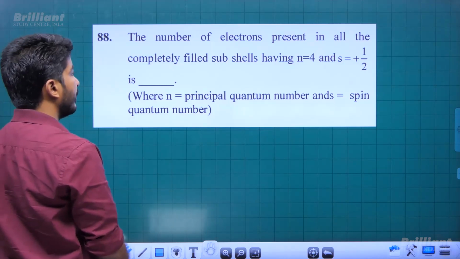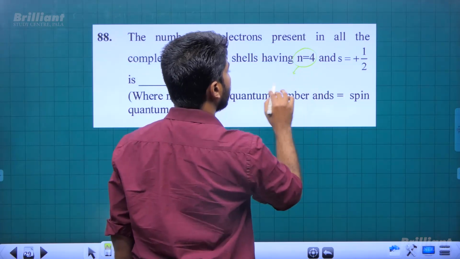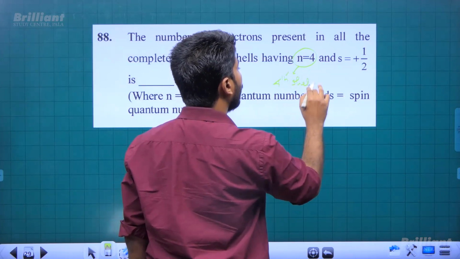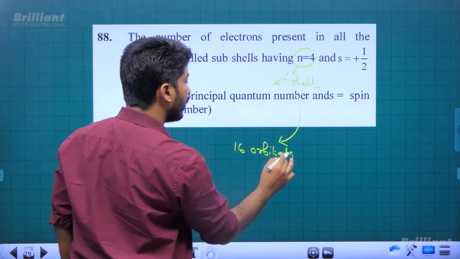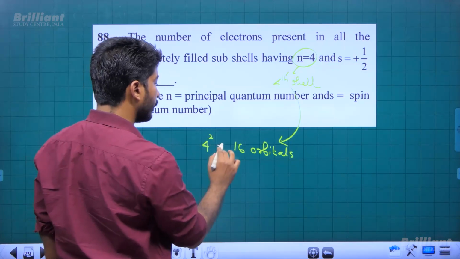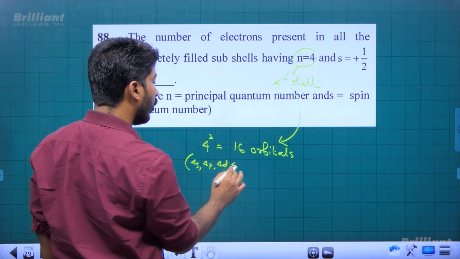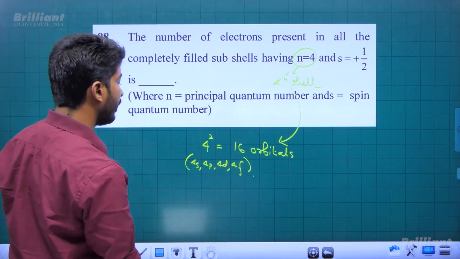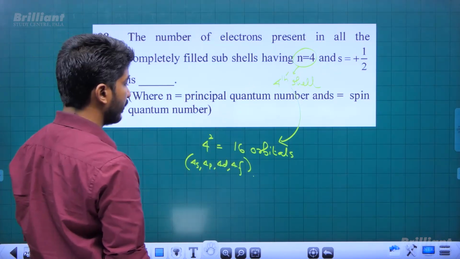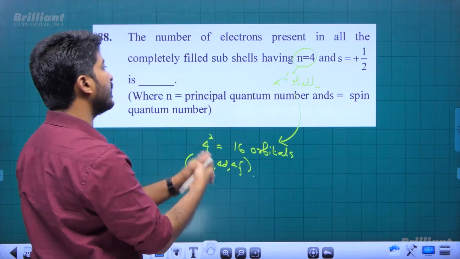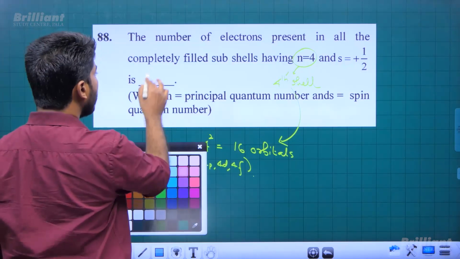Number of electrons present in all the completely filled subshells having n equals 4 and s is equal to plus half is. N equals 4 means fourth shell, and fourth shell, you know, it has 16 orbitals. 16, 4 square orbitals. Which are those? 4s, 4p, 4d, 4f. These are the orbitals. 16 orbitals are there. In each orbital, we can have an electron with plus half spin direction. Right. So there is maximum of 16 electrons with this particular combination of quantum numbers. Right. So answer will be 16.